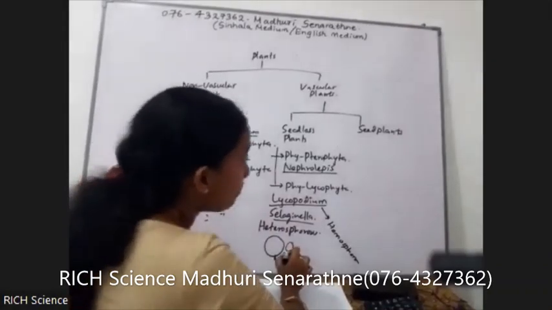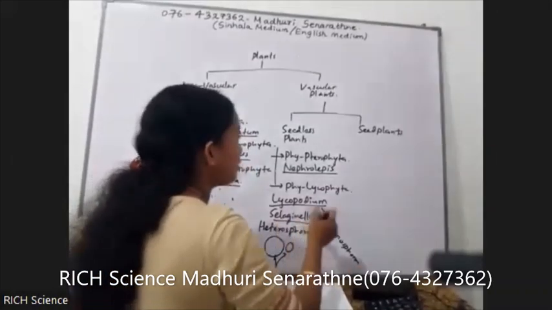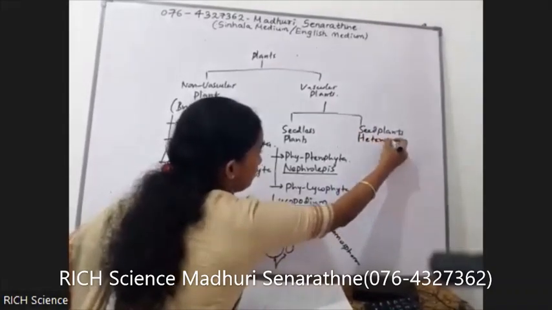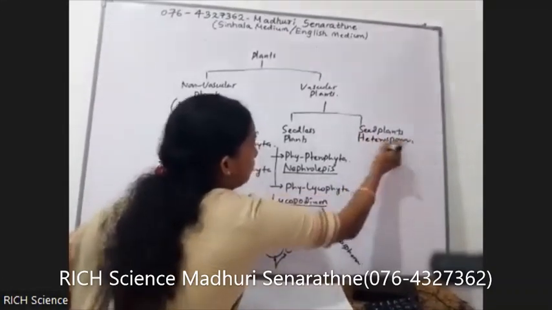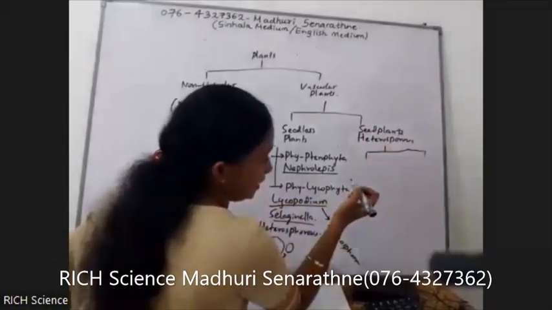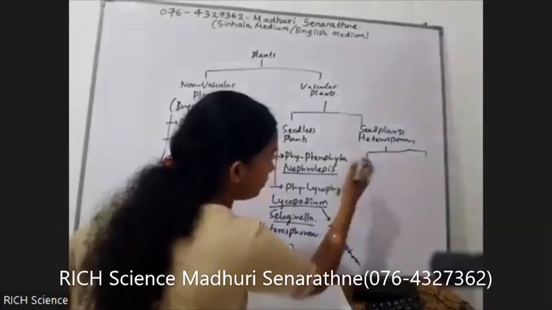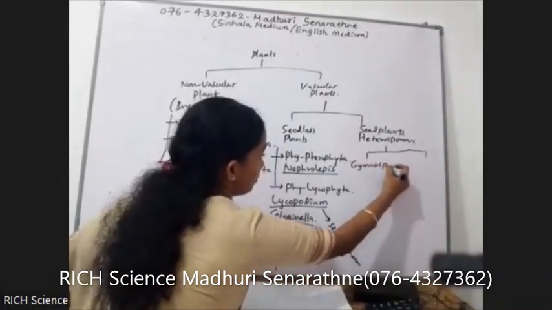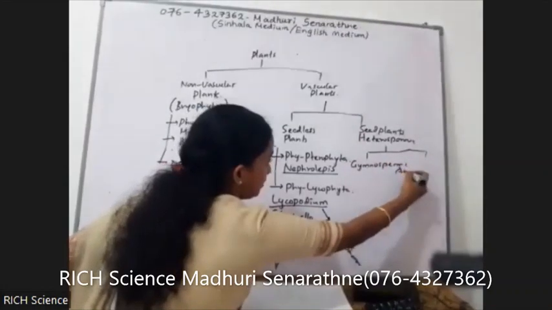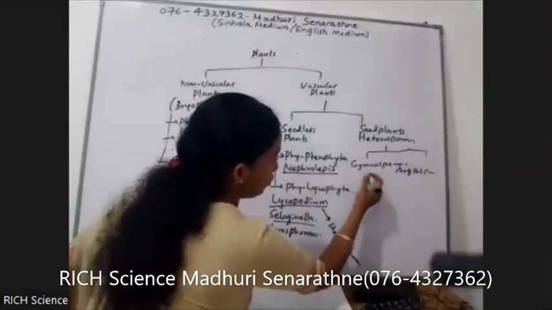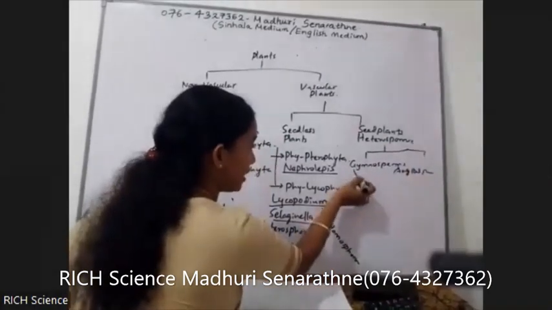In seed plants, all are heterosporous, and seed plants can be categorized into two. First one is gymnosperms. Second one is angiosperms.